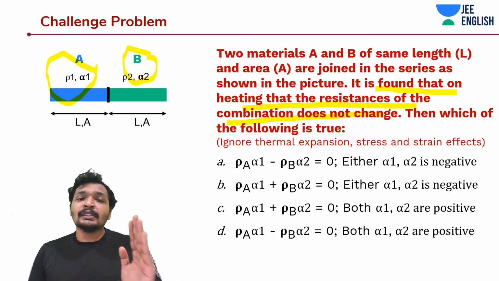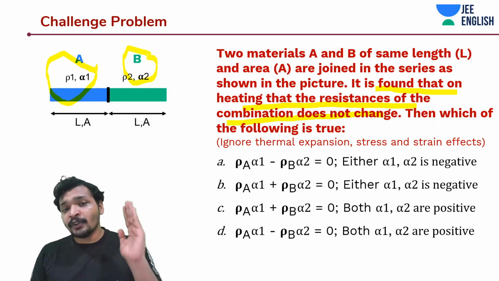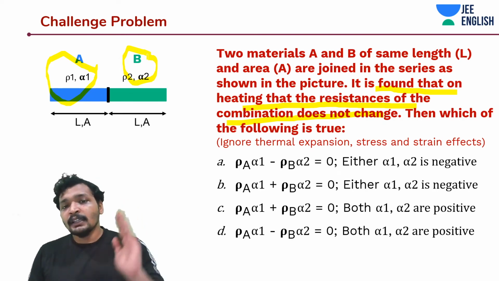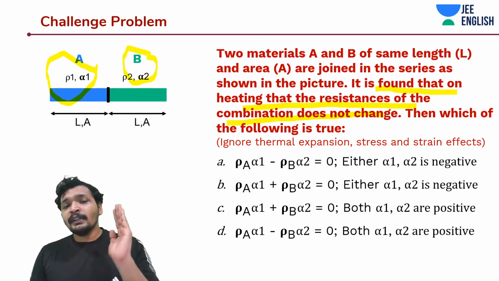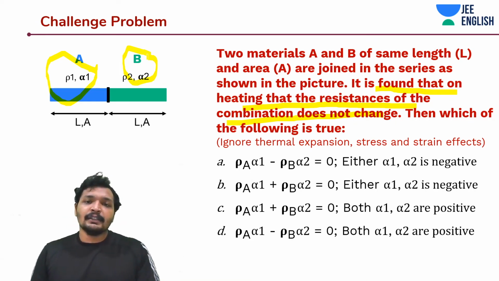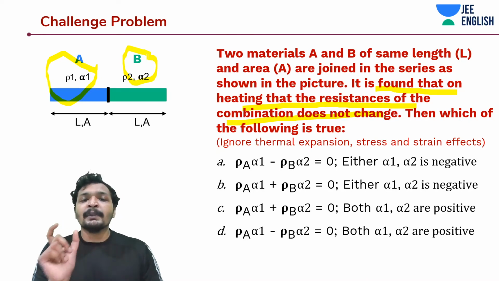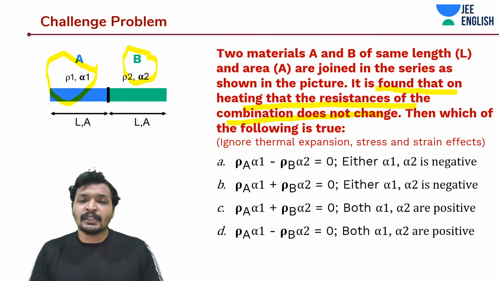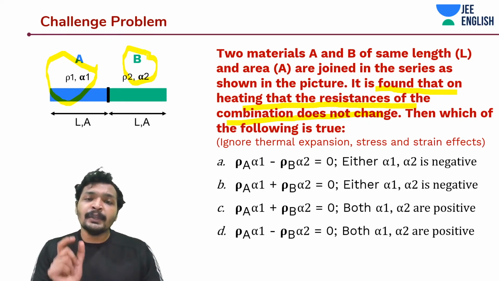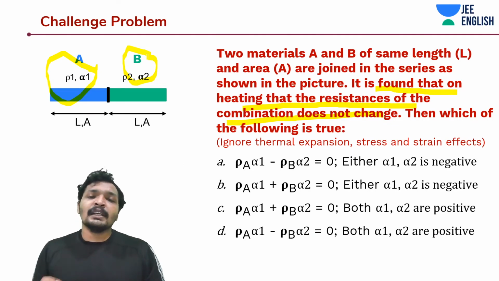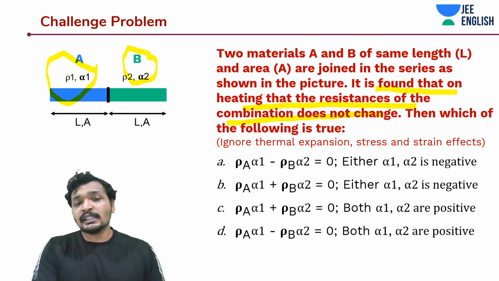And then the final resistance is going to be RA into 1 plus alpha delta T, and for B it is going to be RB into 1 plus alpha delta T. Because these are final resistances, right? RA into 1 plus alpha delta T, assuming initial resistance was RA, and similarly for RB it would be RB into 1 plus alpha delta T for initial resistance being RB.